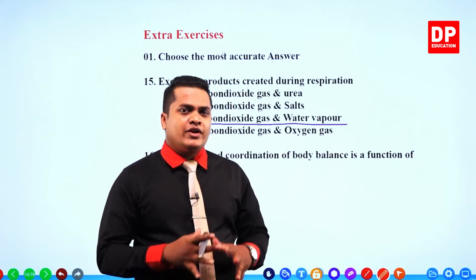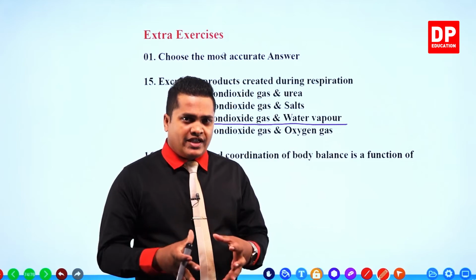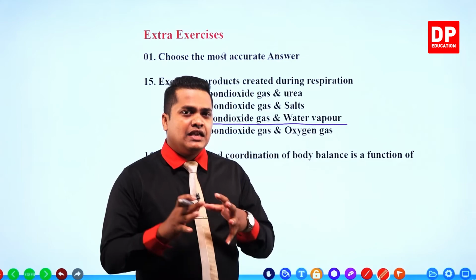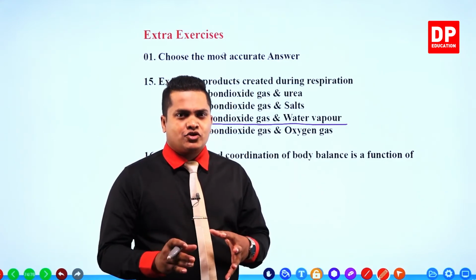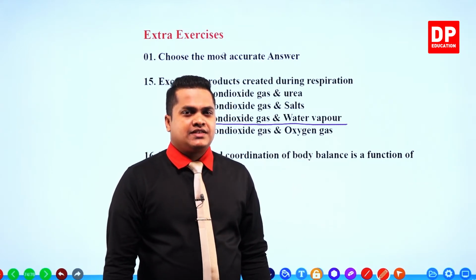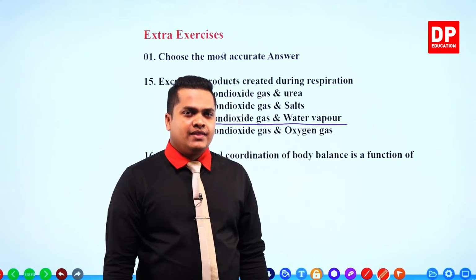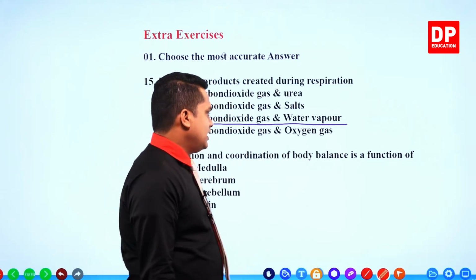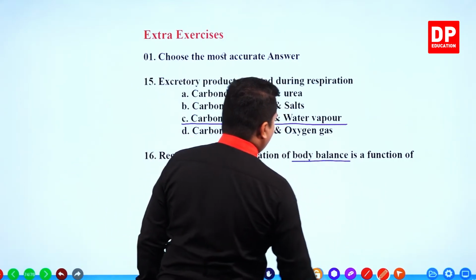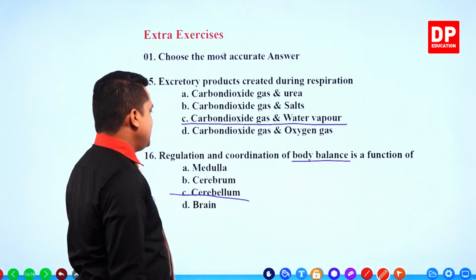Medulla is going to control the involuntary actions like rate of heartbeat, rate of aeration of lungs, then vomiting, like that. The involuntary actions are getting controlled by the medulla. The one and only function of the cerebellum is controlling and maintaining the body balance. So my dear children, regulation and coordination of the body balance is a function of the cerebellum. Cerebellum is the answer.